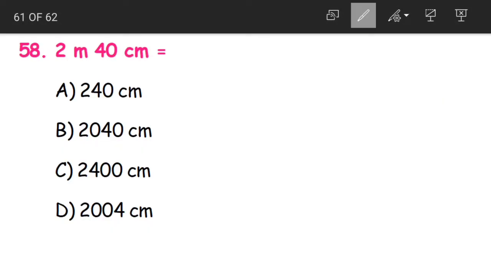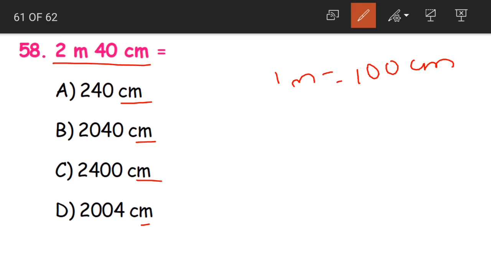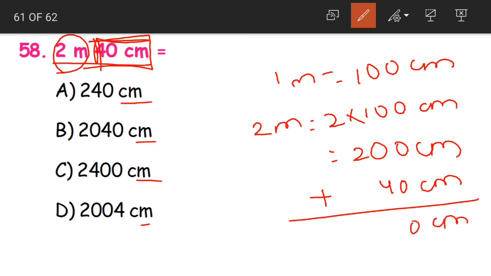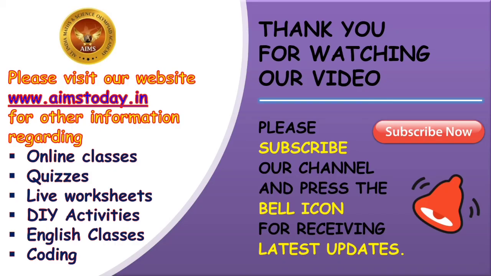Question 58. 2 meters 40 centimeters is equal to dash. We have to convert it entirely into centimeters. 1 meter is equal to 100 centimeters. So 2 meters is equal to 2 into 100 centimeters. That is nothing but 200 centimeters. Plus we already have 40 centimeters here. Plus 40 centimeters. So 0, 4, 2. 240 centimeters is equal to our 2 meters 40 centimeters. So option A is the correct answer.